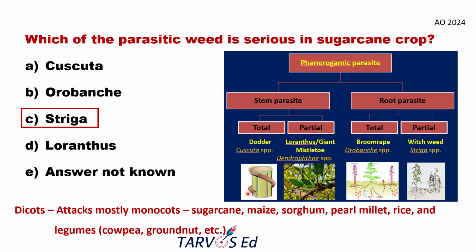Here, they may even ask whether maize or sorghum is mostly affected by which parasitic weed. Again, the answer will be the same. Striga is the correct answer. Mostly sugarcane, maize, and sorghum will be attacked by Striga. When they are asking which parasitic weed is serious in tobacco, the answer will be Orobanche. So in this case, you must know all the classification, its scientific name and common name, and on which host it is attacking. This also you must be knowing.